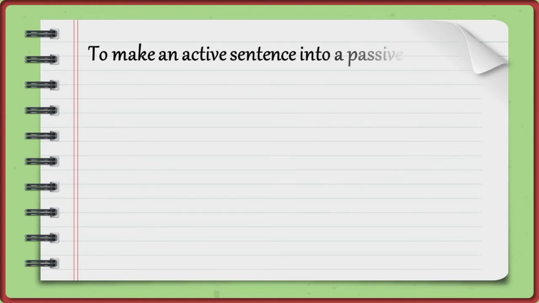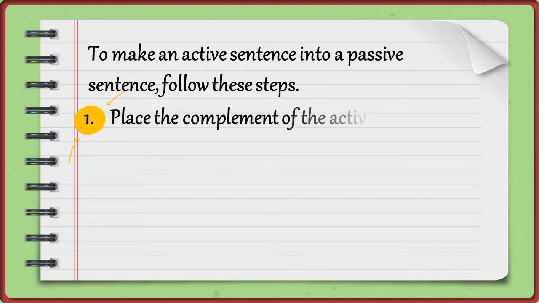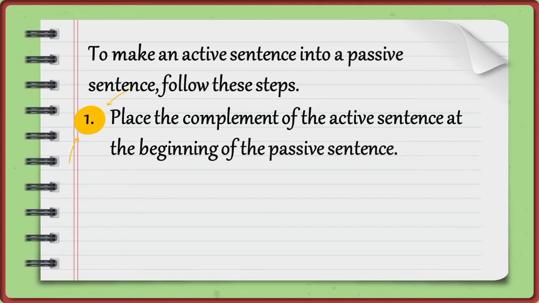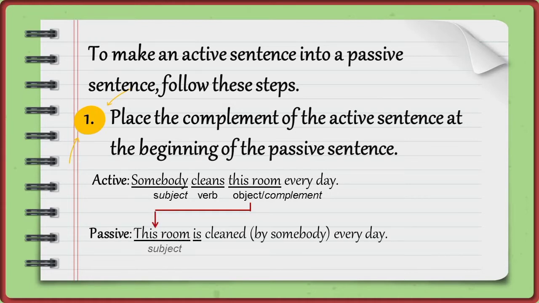To make an active sentence into a passive sentence, follow these steps. Untuk membuat kalimat aktif menjadi kalimat pasif, ikuti langkah-langkah berikut. 1. Place the complement of the active sentence at the beginning of the passive sentence. 1. Letakkan objek atau pelengkap kalimat aktif di awal kalimat pasif. Perhatikan contoh berikut ini, objek atau pelengkap dari kalimat aktif tersebut adalah this room, seperti yang tertulis pada layar. Kemudian, untuk dijadikan kalimat pasif maka objek atau pelengkap tadi pindahkan menjadi di awal kalimat pasif seperti contoh yang ada di layar.